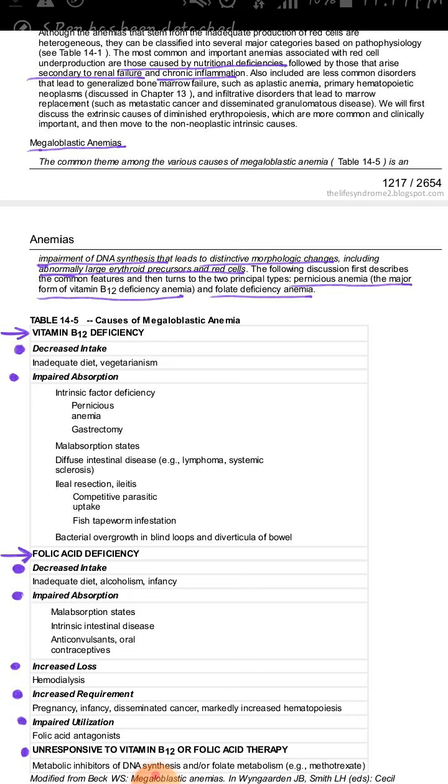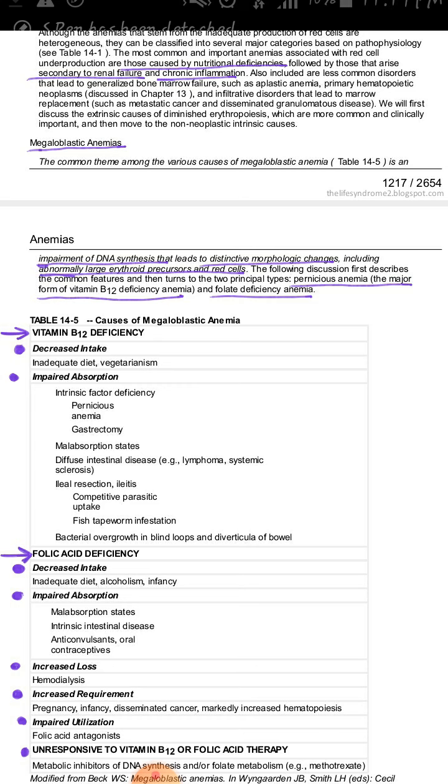Then there are certain drugs which, whenever we take them, cause folic acid deficiency. For example, we have methotrexate or sulfa drugs, or phenytoin sodium, which is an anti-epileptic drug. These drugs cause deficiency of folic acid because they inhibit certain enzymes. Methotrexate and sulfa drugs are responsible for the inhibition of dihydrofolate reductase enzyme, and phenytoin sodium, an anti-epileptic drug, also causes folic acid deficiency because it decreases the conversion of polyglutamates into monoglutamates.